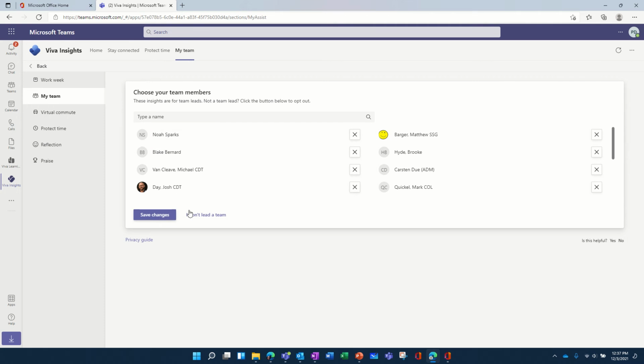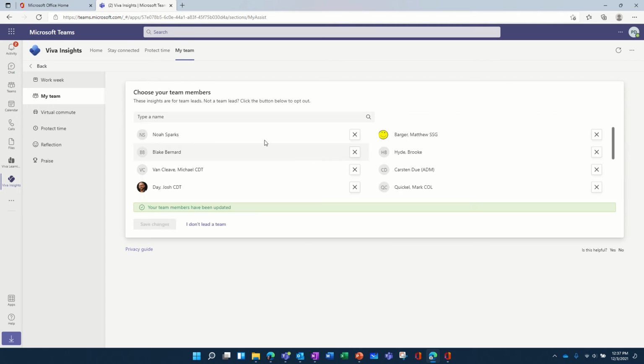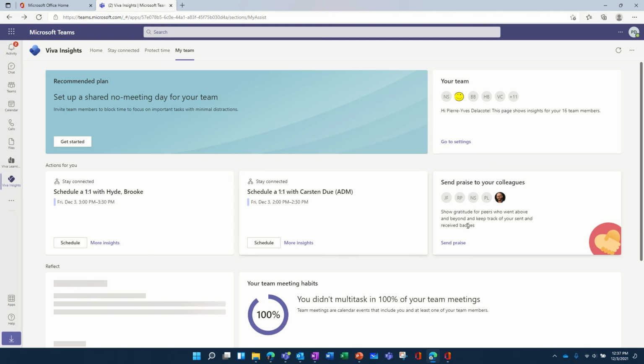Add somebody to the team. And if you have a team, then probably it means that you have some interaction with the team. So let's go back to the My Team tab. You have several things that are going to happen then.